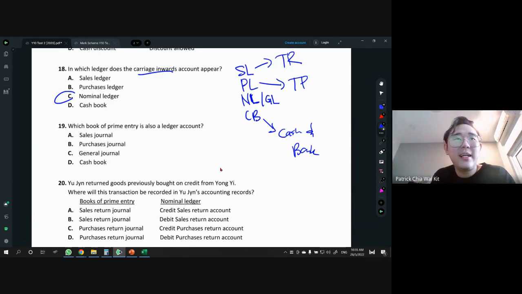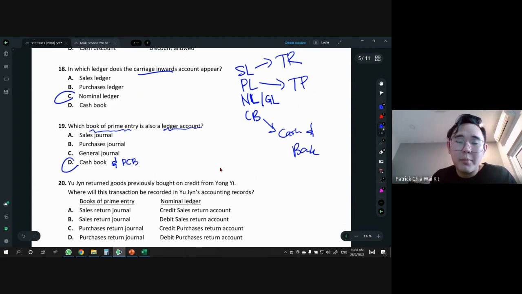Right. 19, I thought to skip because we haven't covered it, but actually we can do this because notes are given. They're asking us which one is a book of prime entry and it's also a ledger account. They are both, right? So the answer here will be cash book. Besides cash book, petty cash book is also the same, right? PCB. Petty cash book is also a book of prime entry and a ledger. I will further explain what is books of prime entry in topic 7.